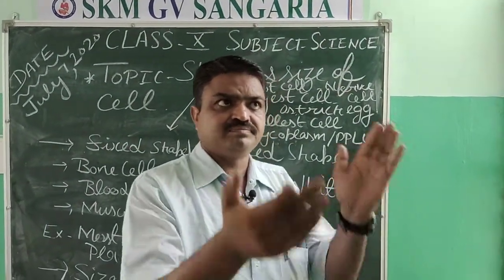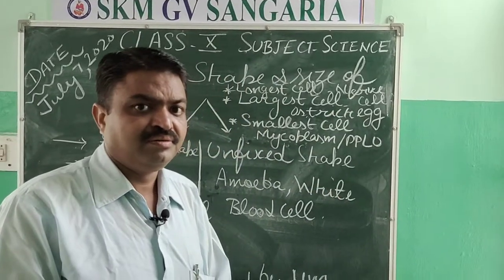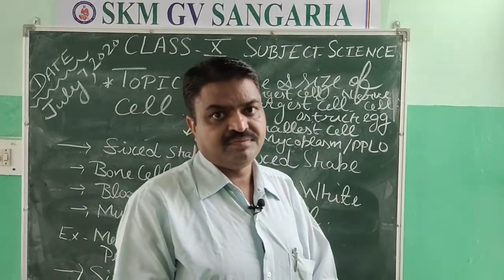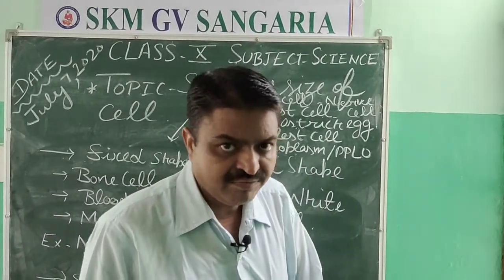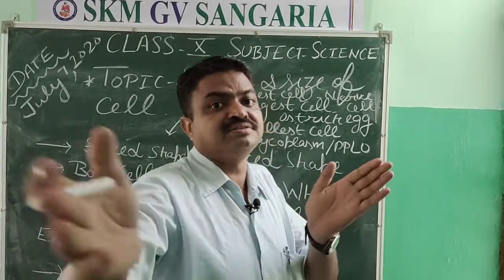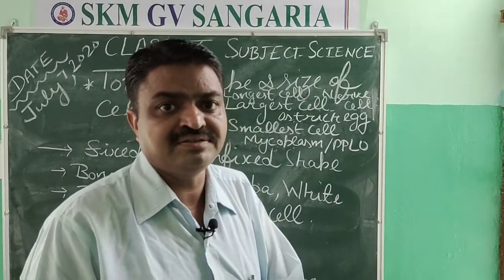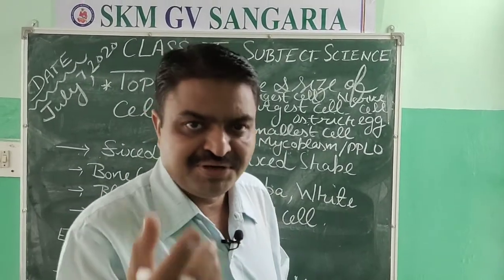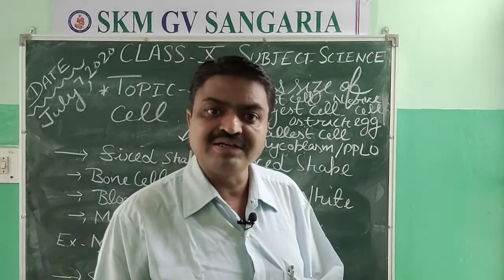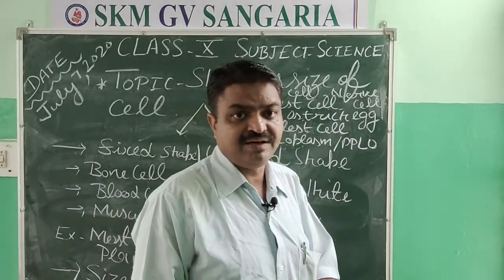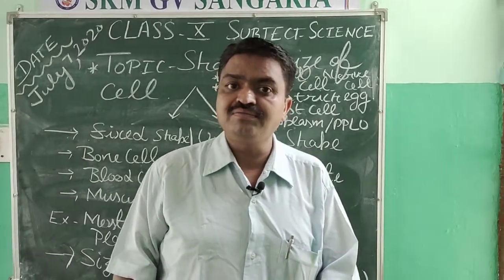Now we come to the next topic, that is according to the size of the cell. There are some examples that are generally asked in science competitive exams, like which cell is the longest cell? Yes, tell me. So it is nerve cell, student. Nerve cells are the longest cells. And which cell is the largest cell, student?